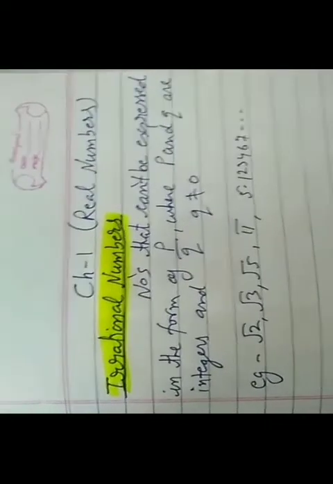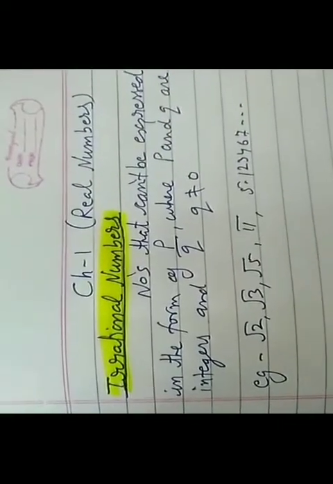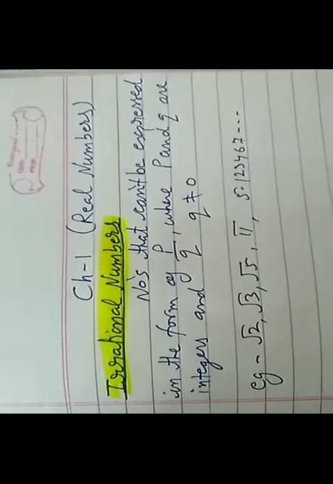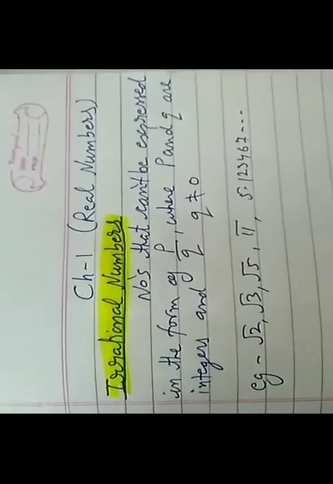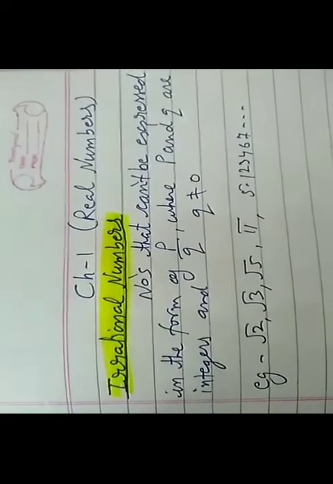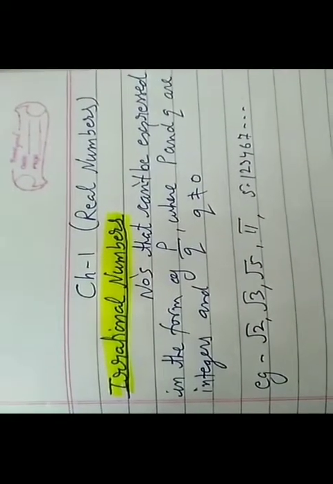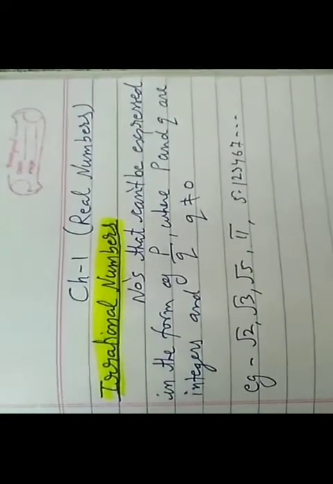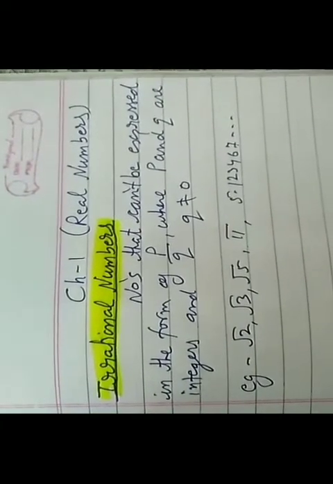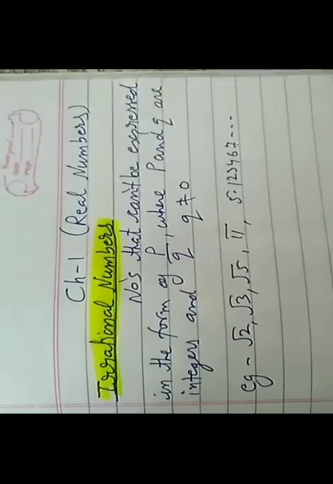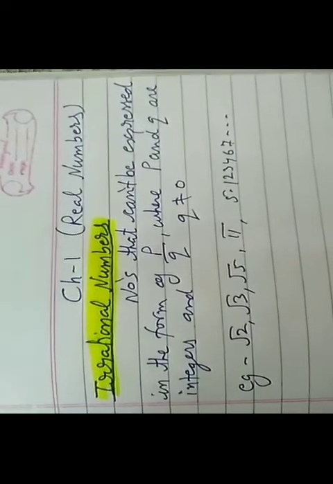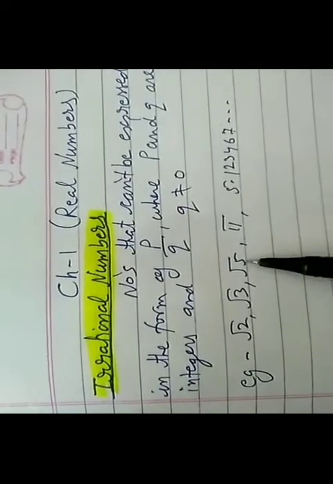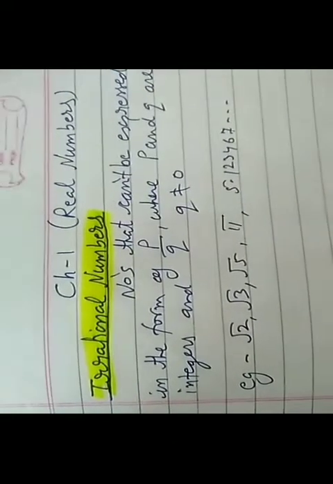Everyone, in today's video we are going to discuss irrational numbers. You are familiar with the words rational and irrational numbers. In class 9th we have done this. And what are irrational numbers? The numbers that cannot be expressed in the form of p by q, where p and q are integers and q is not equal to 0, are known as irrational numbers, like root 2, root 3, root 5, pi.